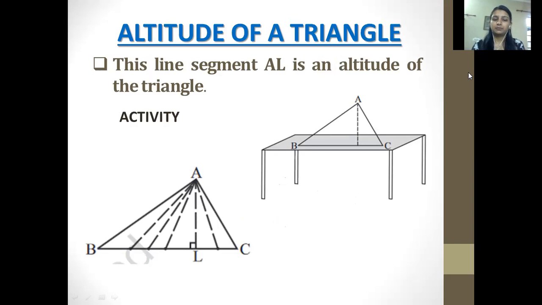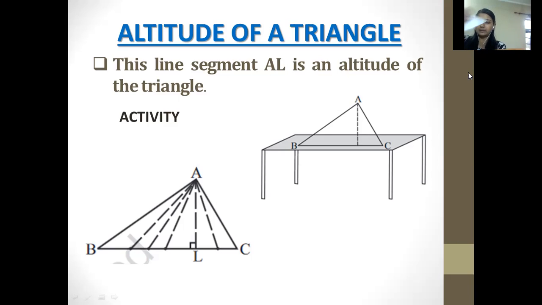Okay, we will again perform an activity. Like you can see on a table, I'm showing you just a hypothetical example. Suppose it is a table, and here we have cut a triangle, as shown in the figure.